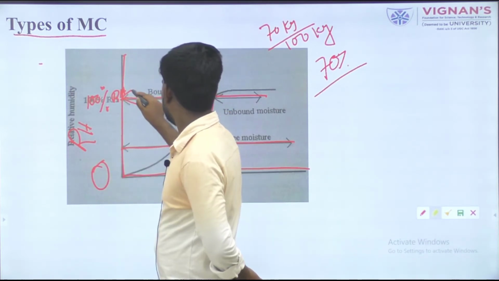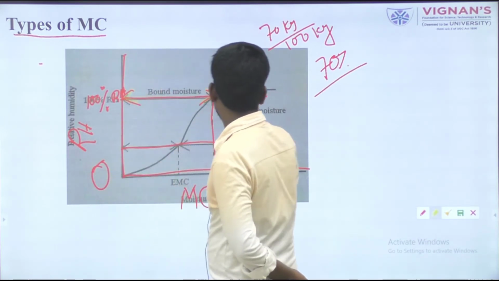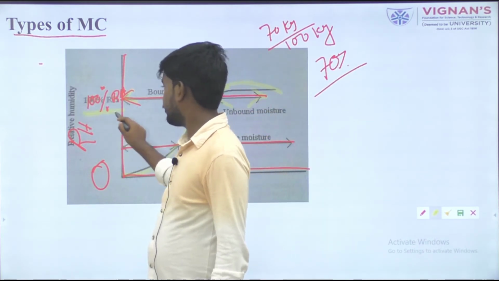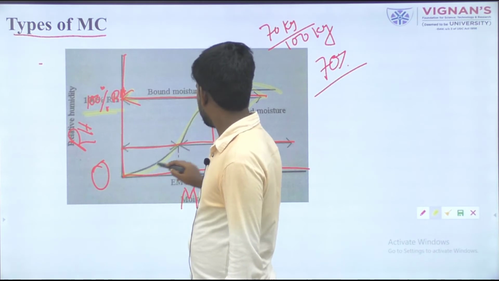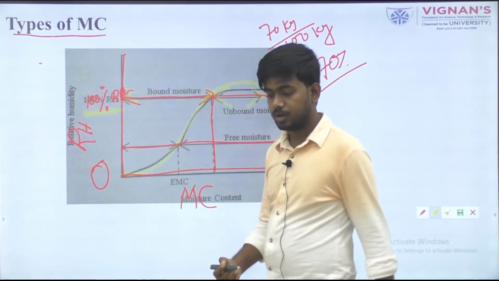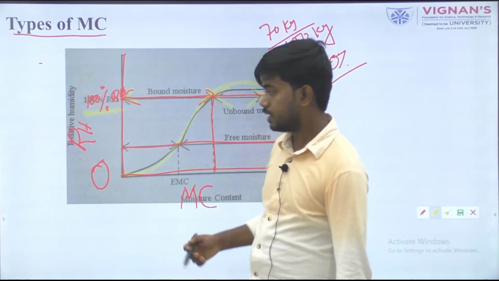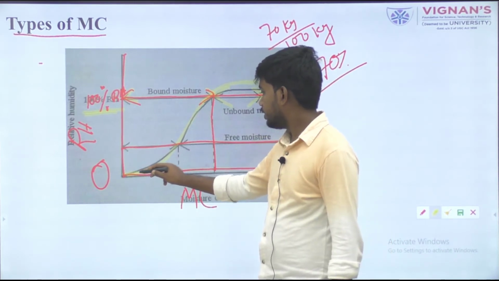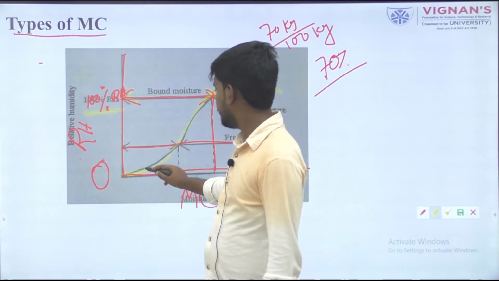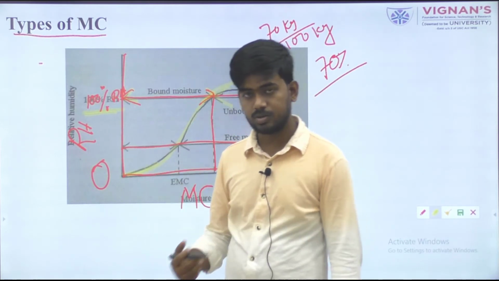This is the moisture behavior of any material, showing how moisture is removed or gained. Assume one simple material characteristic of any food material gaining or losing moisture.